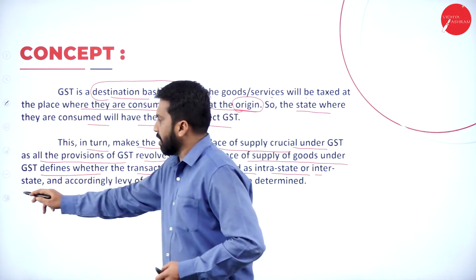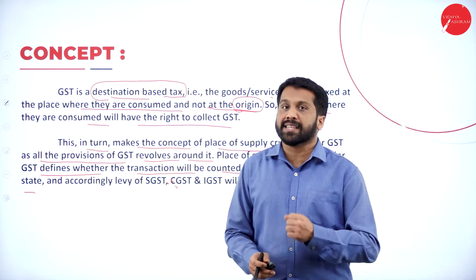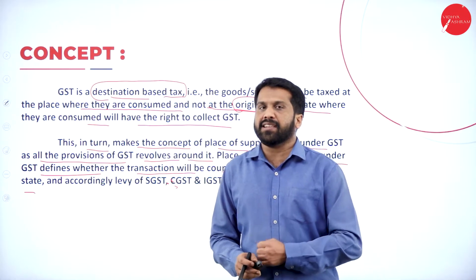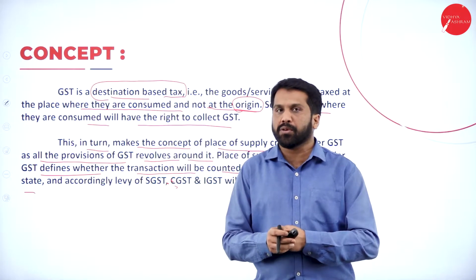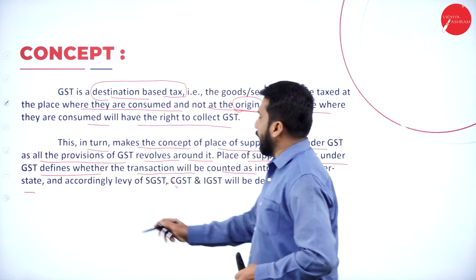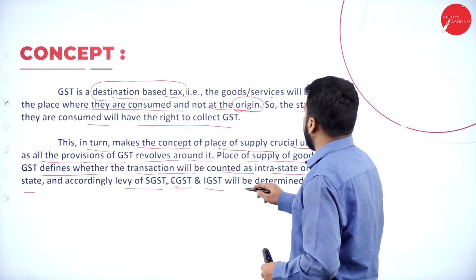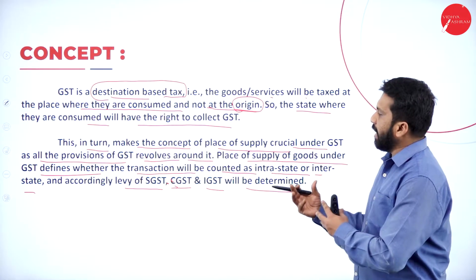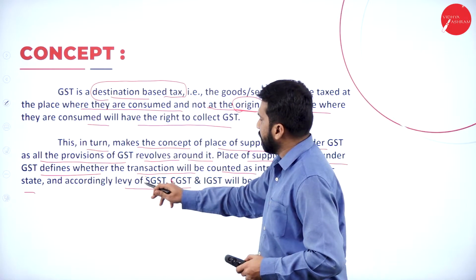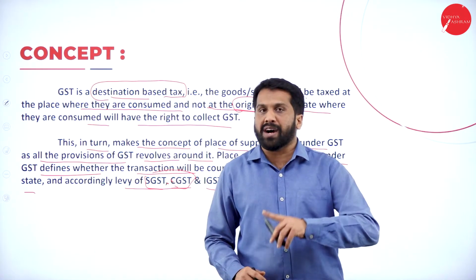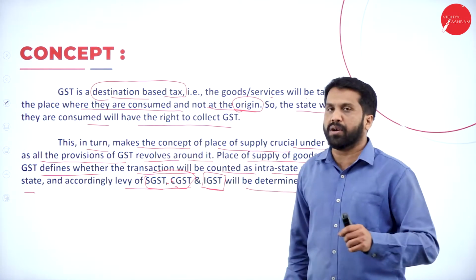or interstate. Any transaction happen from one state to another state, we call it as interstate. And any transaction happen within the state, we call it as intrastate. Hope you are clear? Yes. And accordingly, levy of SGST, CGST and IGST will be determined. With the help of this, if it is within the state, we go with SGST and CGST. If it is one state to another state, we go for IGST. Hope you are clear?